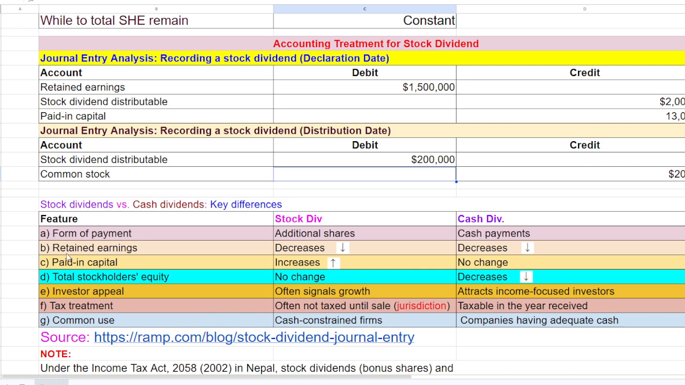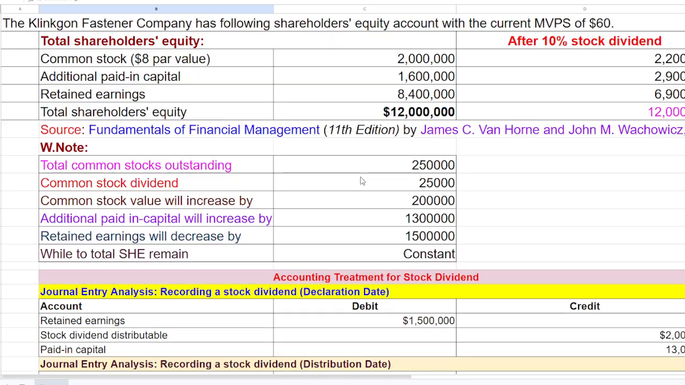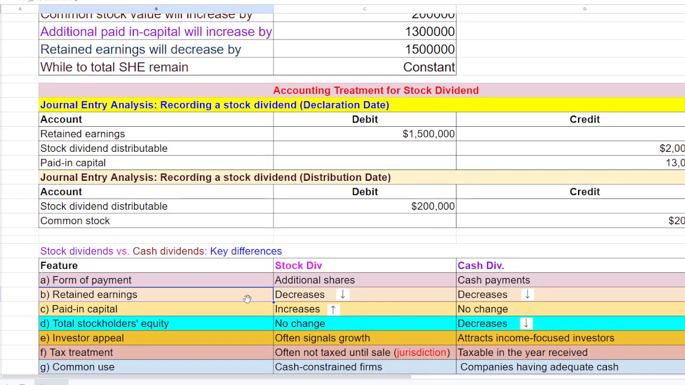While in case of retained earnings, as we already discussed, retained earnings are reduced by what amount? Reduced by 15 lakh. But in case of cash dividend, again retained earnings reduce since the company pays the cash. And what about the paid-in capital? Additional paid-in capital, yes, share premium increases, but in case of cash dividend, no change.